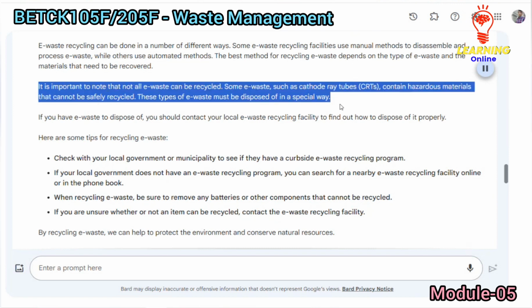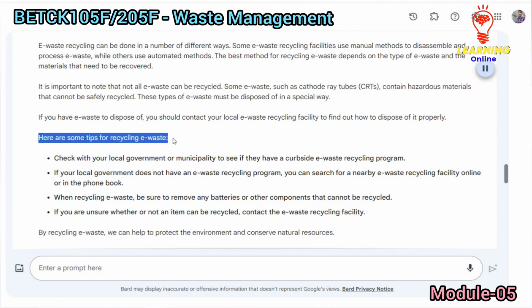It is important to note that not all E-waste can be recycled. Some E-waste, such as cathode ray tubes, CRTs, contain hazardous materials that cannot be safely recycled. These types of E-waste must be disposed of in a special way. If you have E-waste to dispose of, you should contact your local E-waste recycling facility to find out how to dispose of it properly.